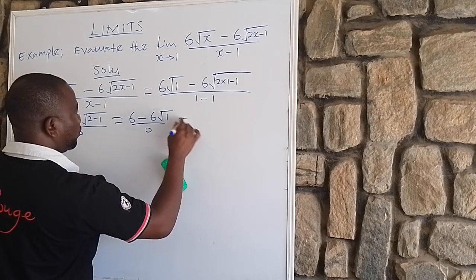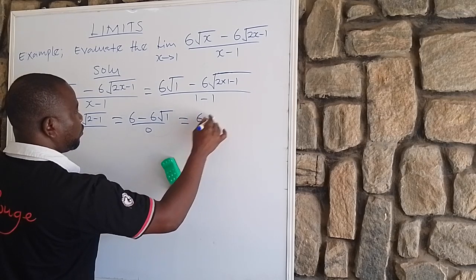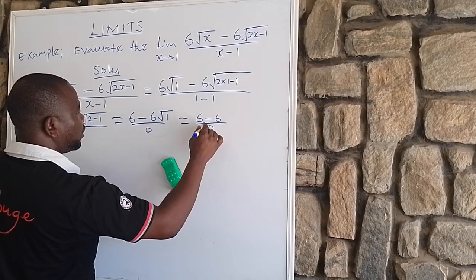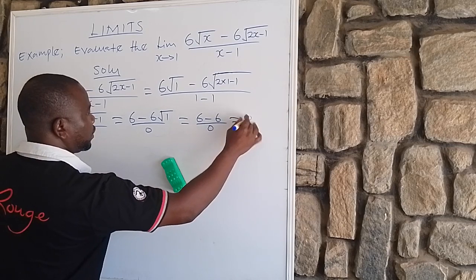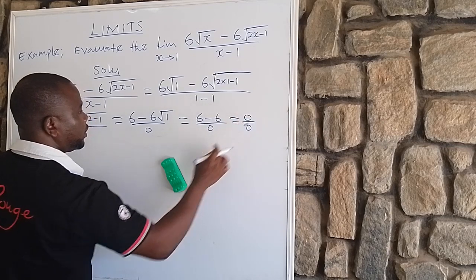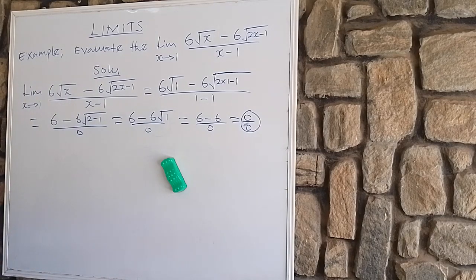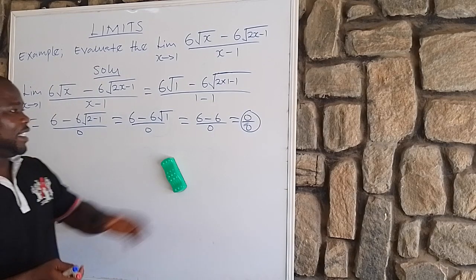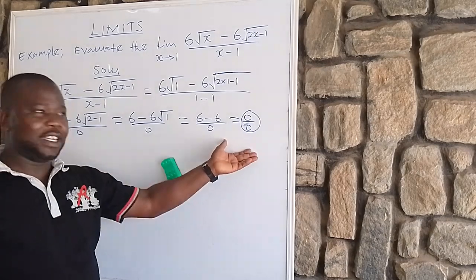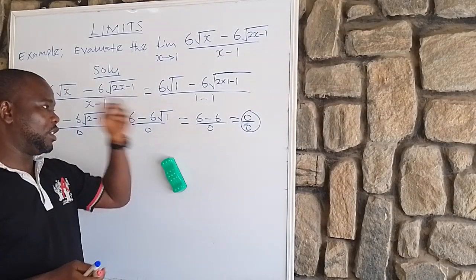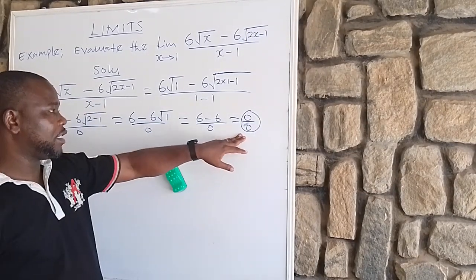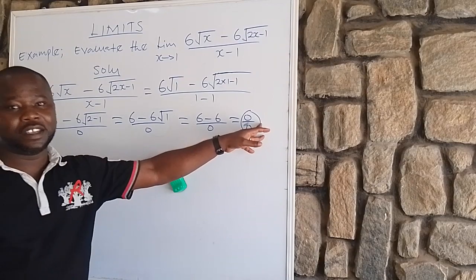Then this will now be equal to 6 minus 6, which is 0, all over 0. And limit does not want it this way. So you can see that although you tried, the right solution is not this.